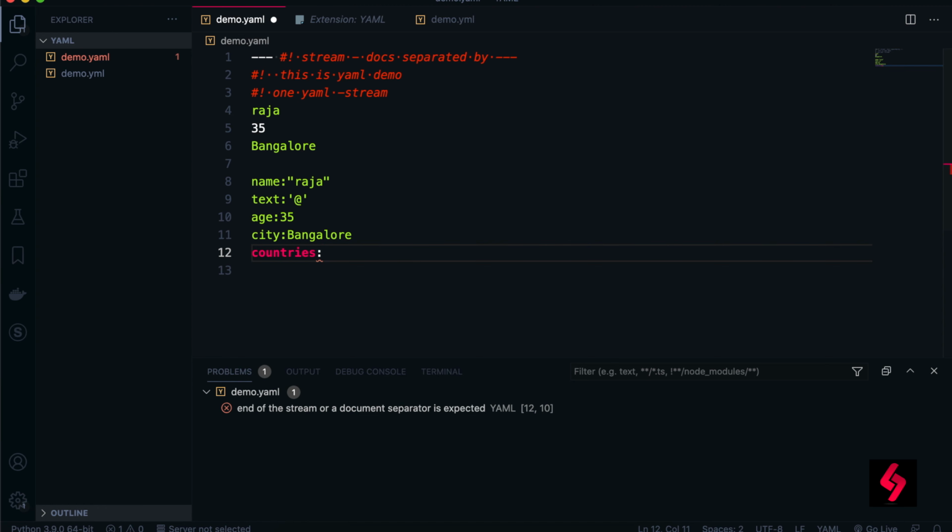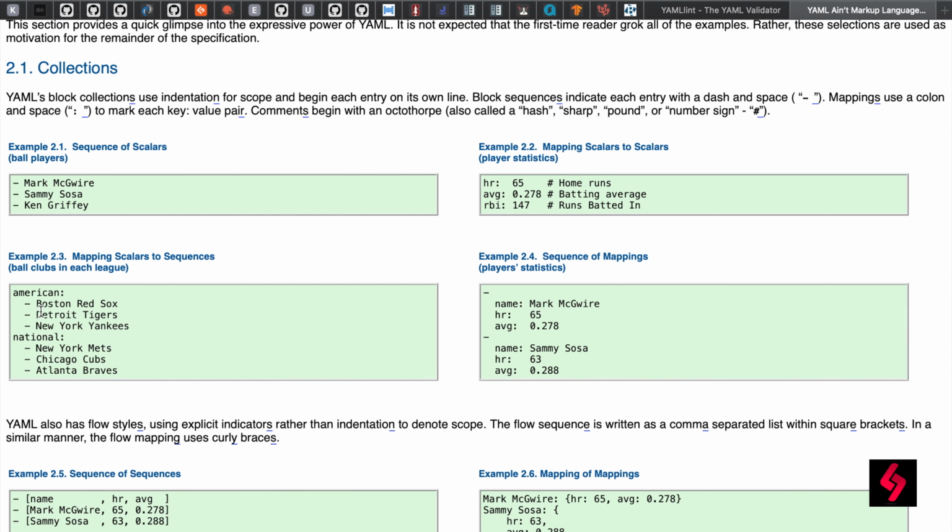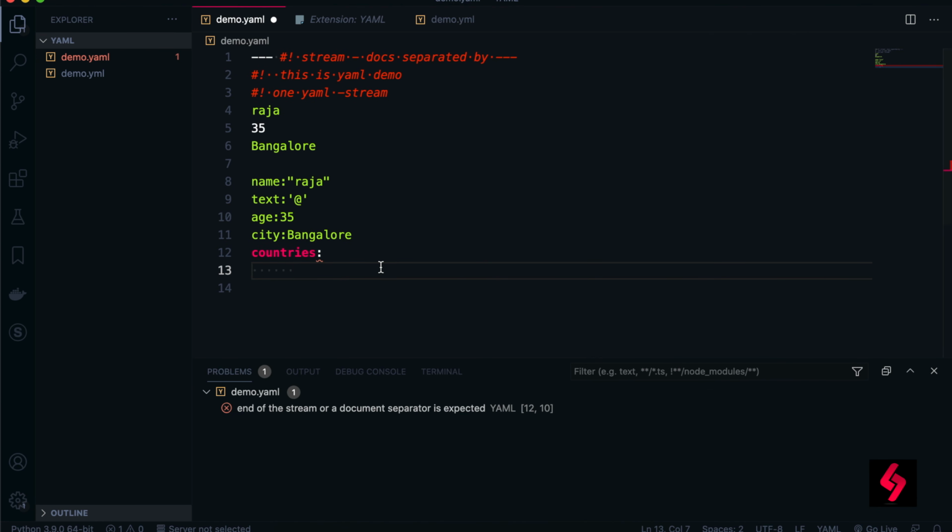So I'm just mentioning the country names here. When I define multiple country names which you visited, you can see that you are using the hyphen symbol. Let me use this hyphen symbol and say I visited the country Singapore, and the next one is Italy, and the next one is Poland, and you can say France.